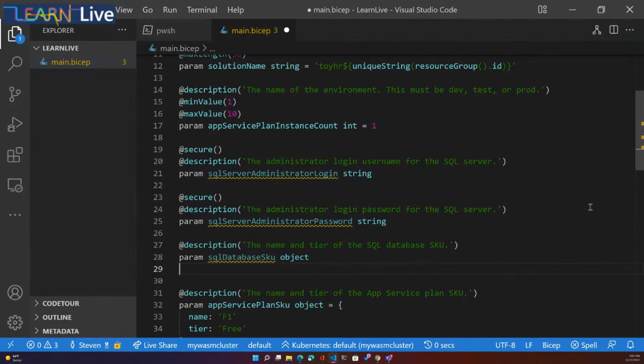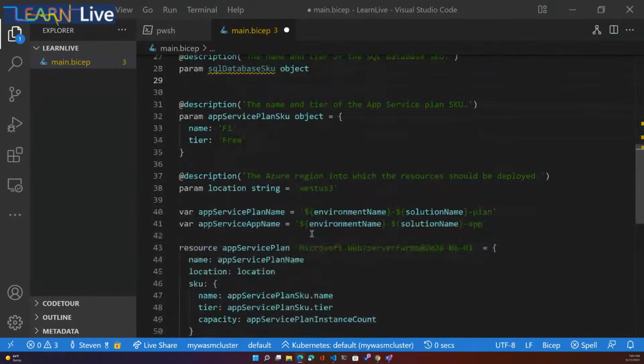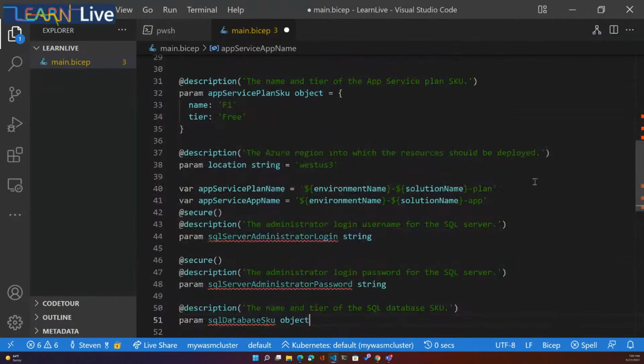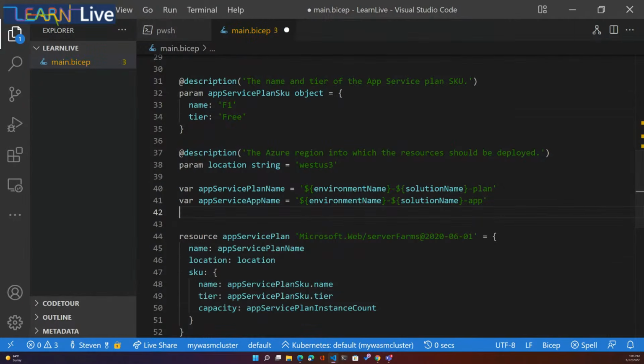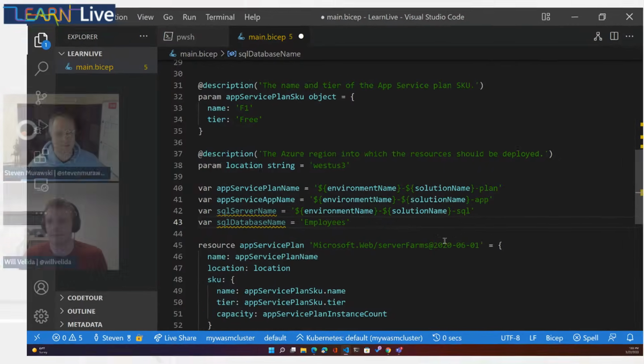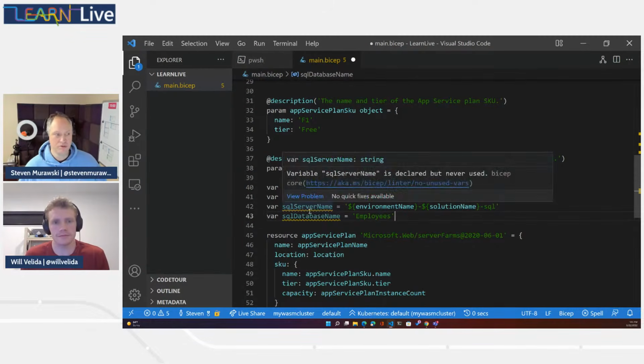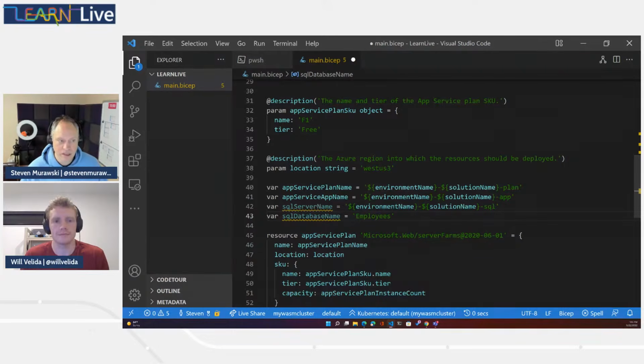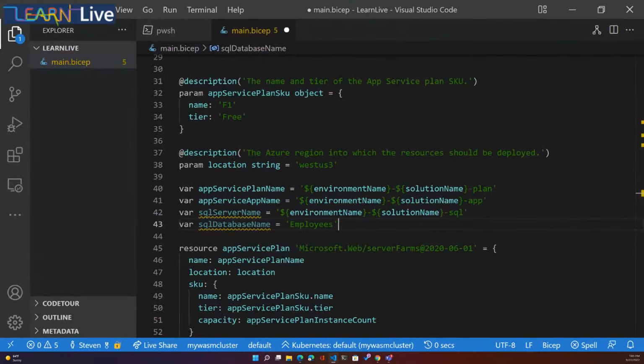The exercise in the Learn module gives us everything that we need to focus on the important concepts here. All right, we need a couple more variables. So we'll drop those in. We have a SQL Server name and a SQL Server database. And you can see I get some indicators that these haven't been used in resources yet. So it's constantly checking my Bicep code to make sure that I am following best practices.